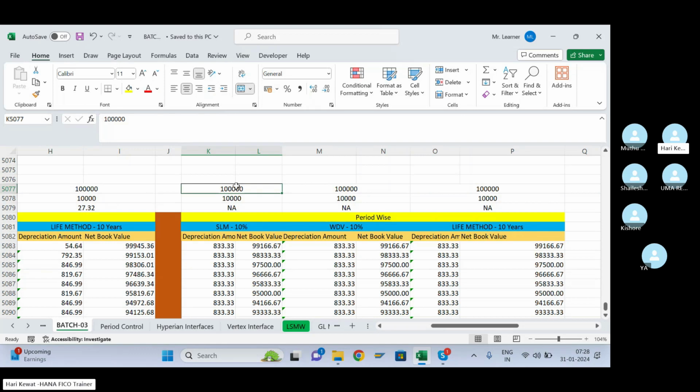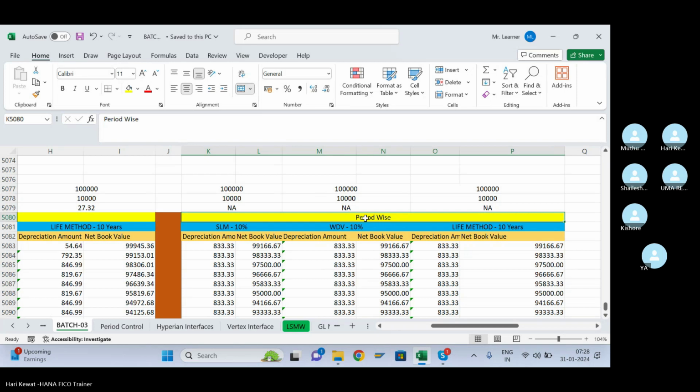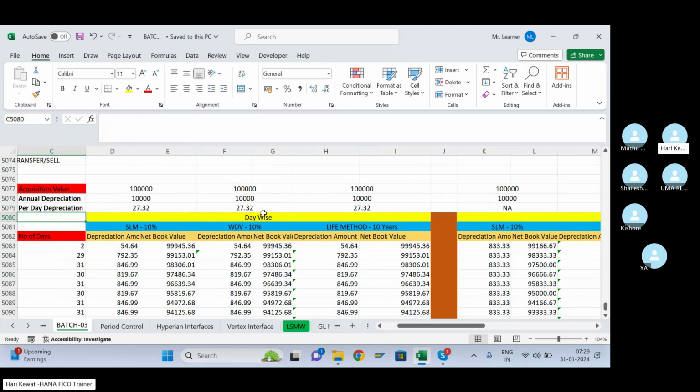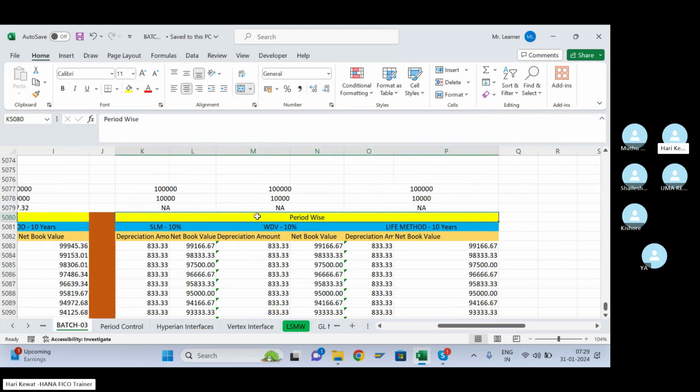So anything is possible in the period wise depreciation. That configuration you can do in period wise depreciation, but period control doesn't work in the day wise depreciation.